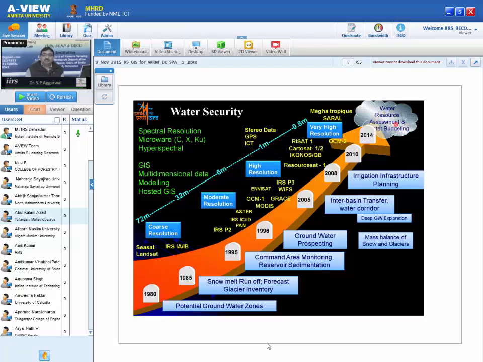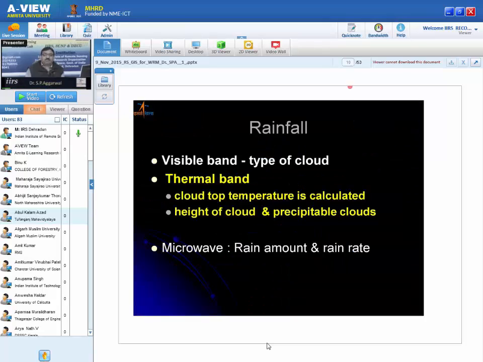So this is what we are doing nowadays. Now let us start with rainfall, how we can get rainfall information from the satellite data.